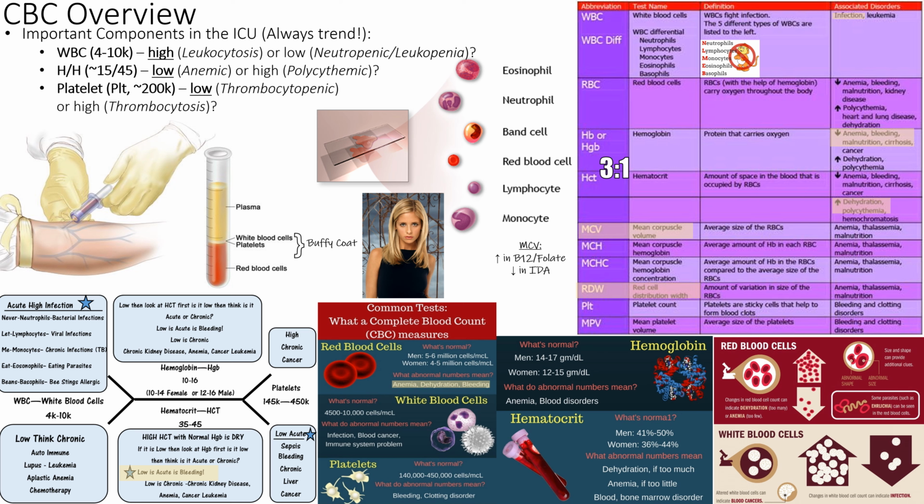CBC overview. All right, so our CBC, we talked about the white blood cells, right? About 4 to 10K is your normal white blood cell count. It can be high or low. So if it's high, it's called leukocytosis, or neutrophilia, maybe, if the neutrophils, which are a type of our white blood cells, are high. Or it could be low, right? So leukopenia or neutropenia. Those are conditions where your white blood cells are low.